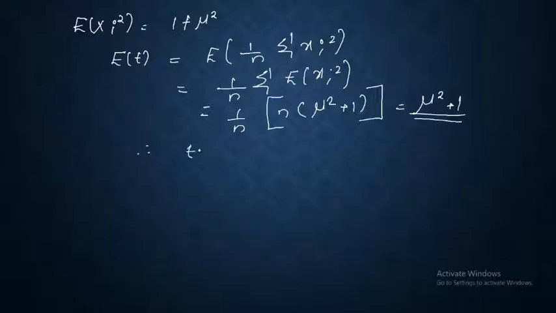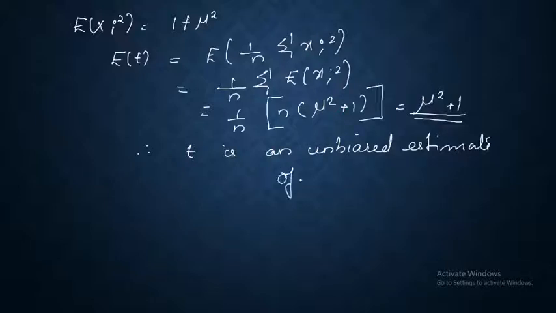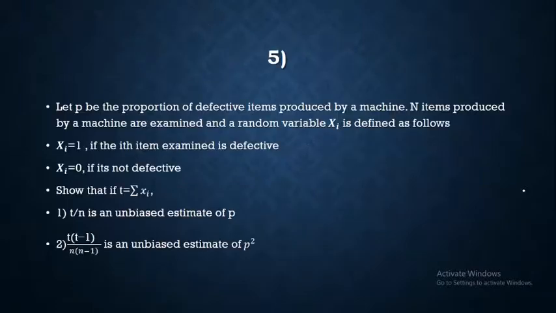Therefore, t is an unbiased estimate of mu square plus 1. So this was your fourth result. Now your fifth result.